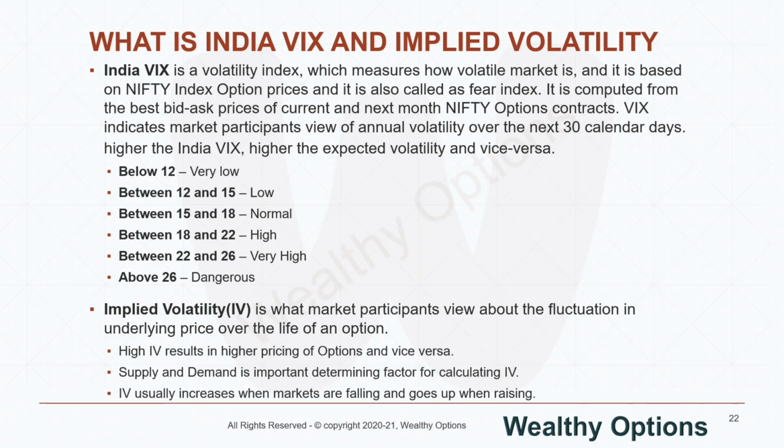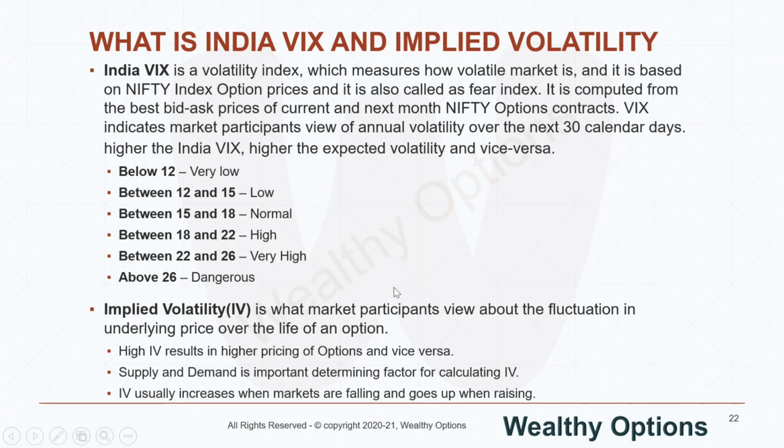Because of all these things, more demand will be created, which will result in expansion in the implied volatility on the call side. So call options will be priced more, obviously. IV is calculated based on supply and demand, and if the IV is more, the options pricing will be more.